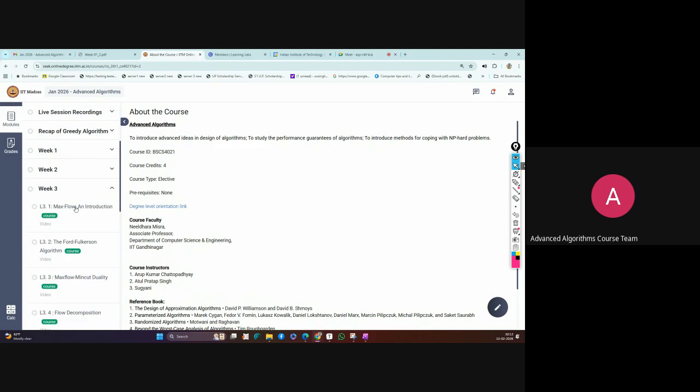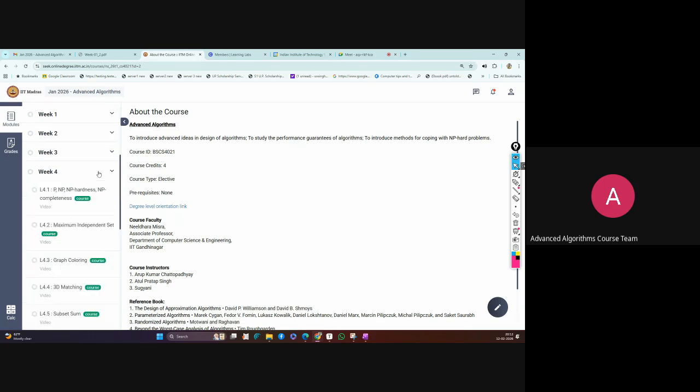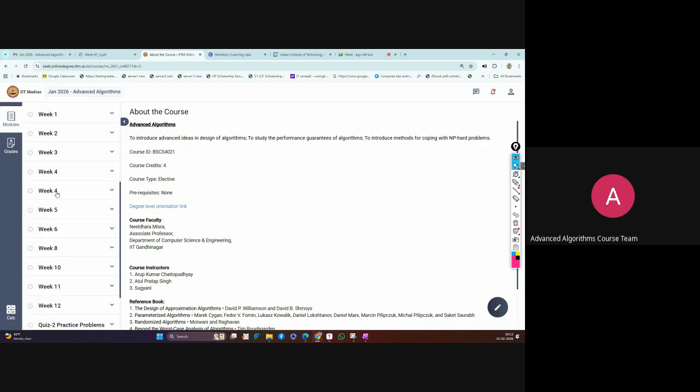Third week we have maximum flow and reduction things. I hope you have already seen some DP and maximum flow, which was covered in week 11 in PDSA, I remember. And week 4 is P and NP, which I think is also discussed a little bit in PDSA. So this is the content for quiz 1, basically week 1 to week 4. We are still reordering, so you can see two units named week 4; we will change that later. But the first week content is finalized.